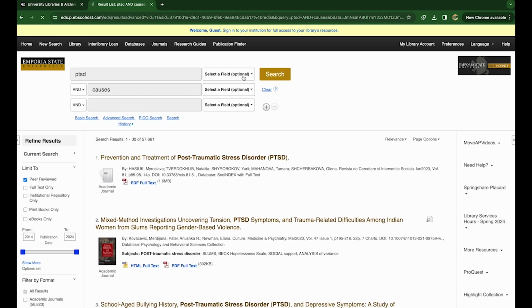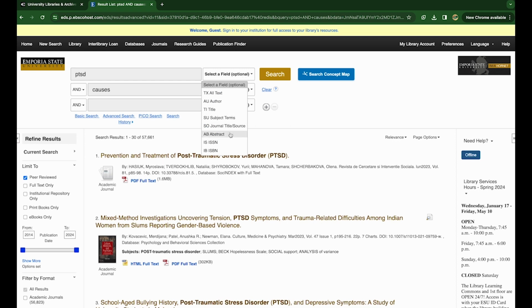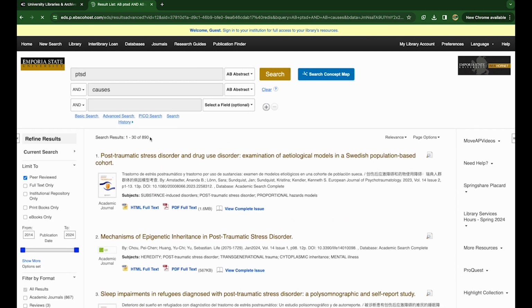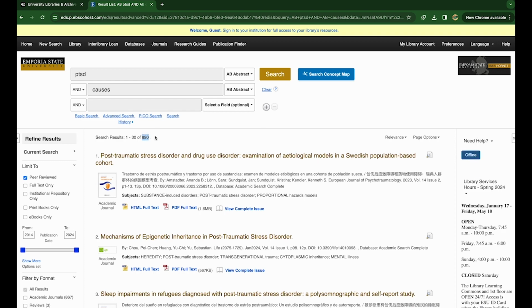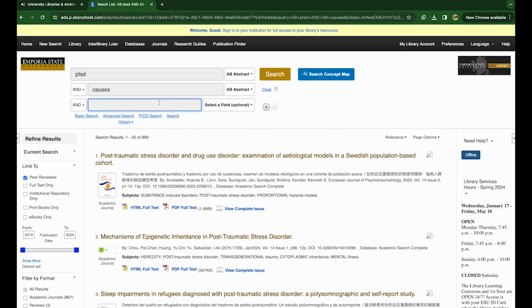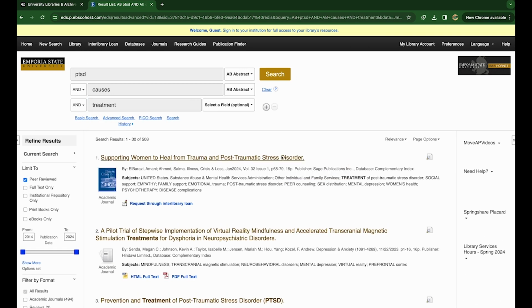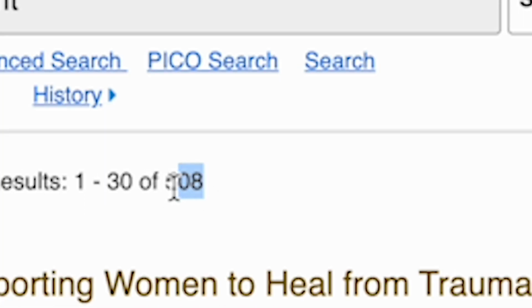Another thing we can do to limit our research is click abstract on both of these, and that'll give us an even heftier specification of what we want. Now we're at 890. If we want to narrow our results down even more, we can look up more. PTSD causes and treatment, maybe. So let's type that in, hit enter. Now we're at 508 results.